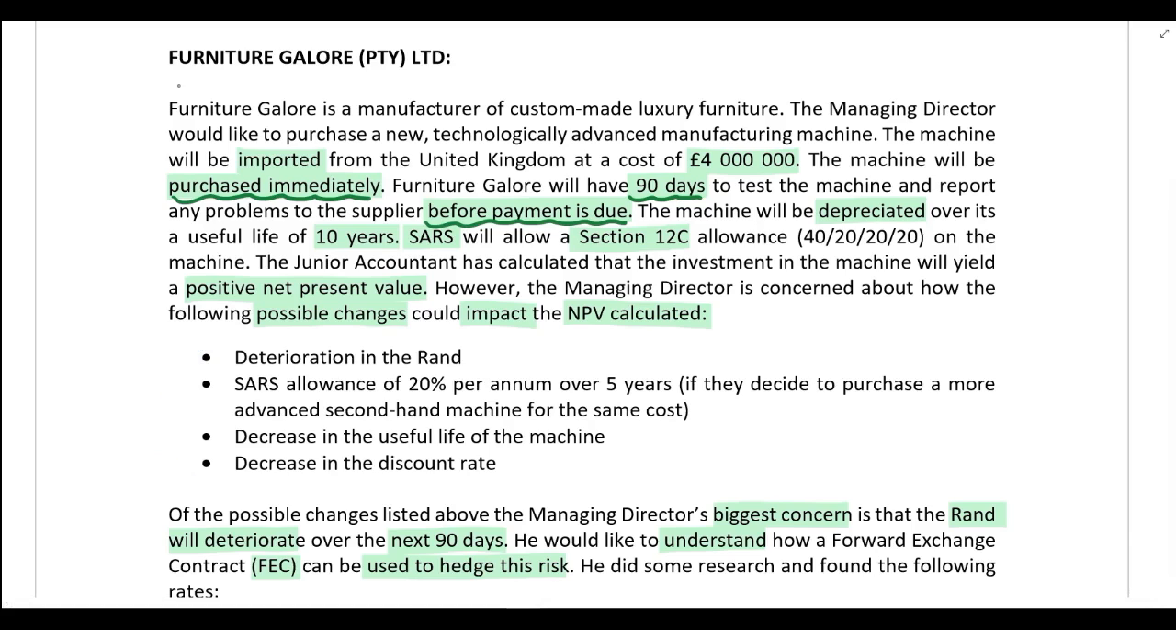So the first thing that he is concerned about is the deterioration of the rand. Obviously, this is important because the machine is going to be imported from the United Kingdom and is going to be paid for in pounds. The cost is £4 million. So the problem is if the rand deteriorates over the next 90 days before they have to make payment, the machine's going to cost them more. So what impact will this have on the NPV that's being calculated if the cost of the machine is more?